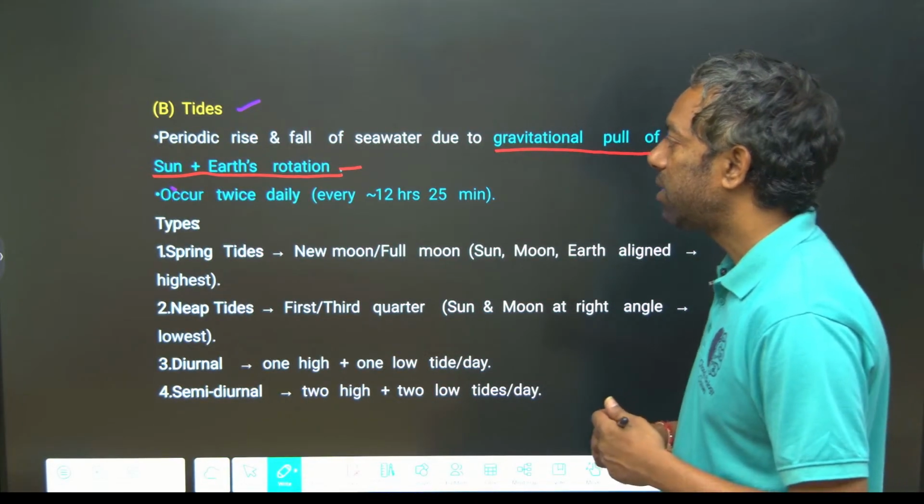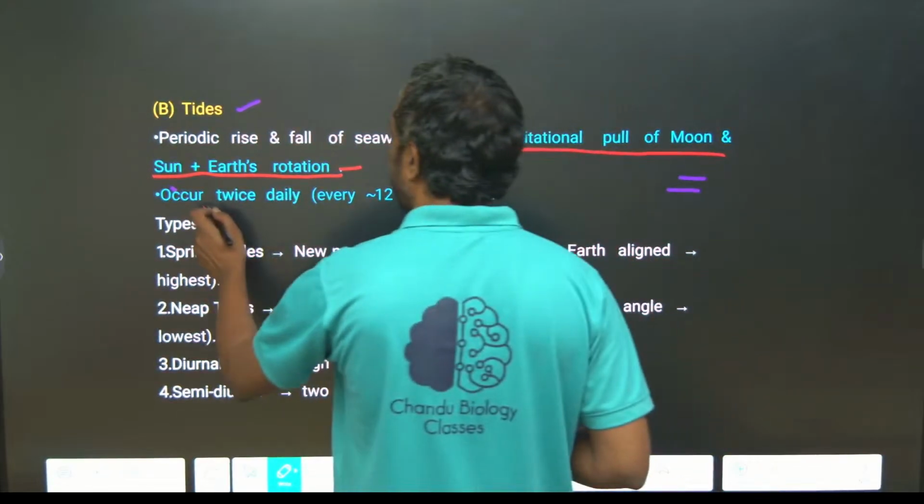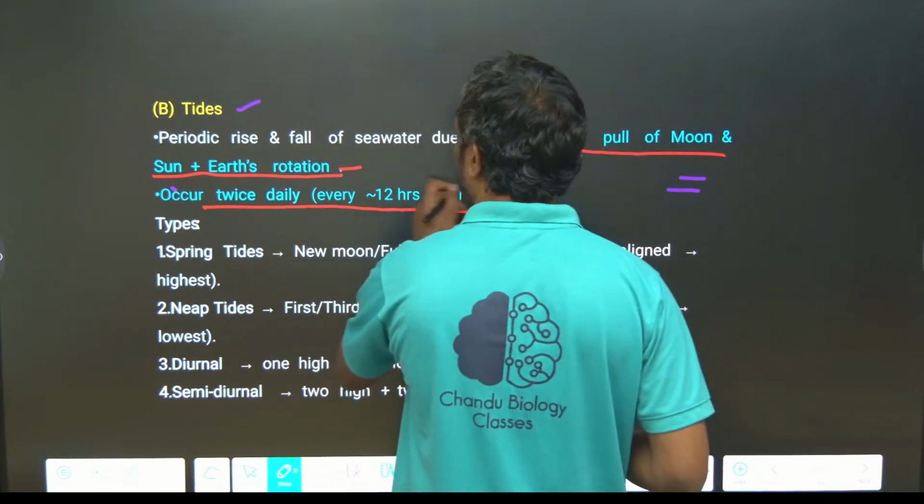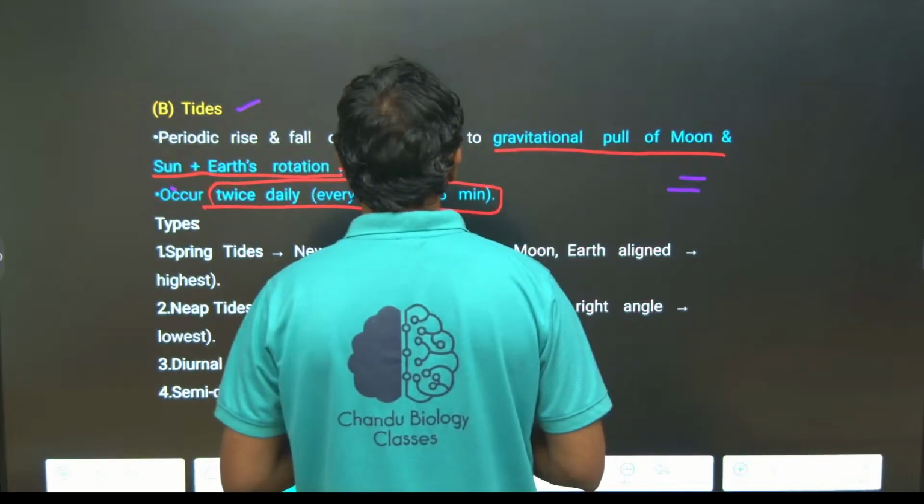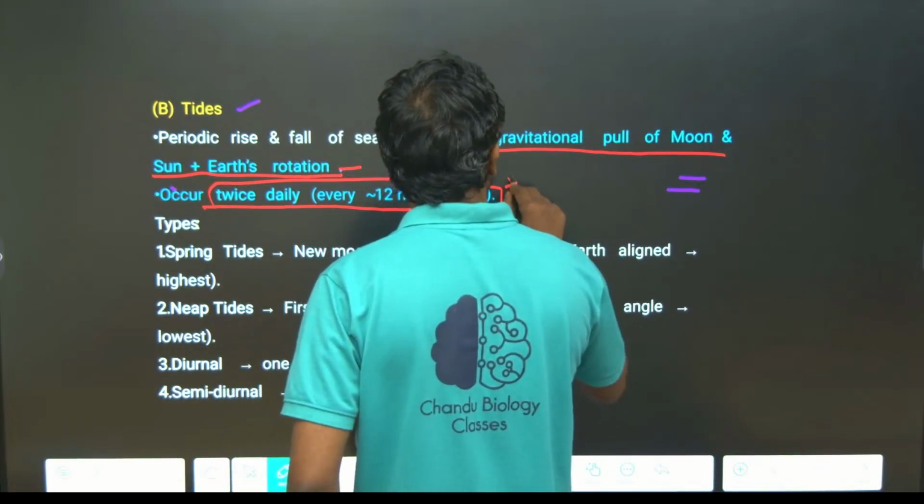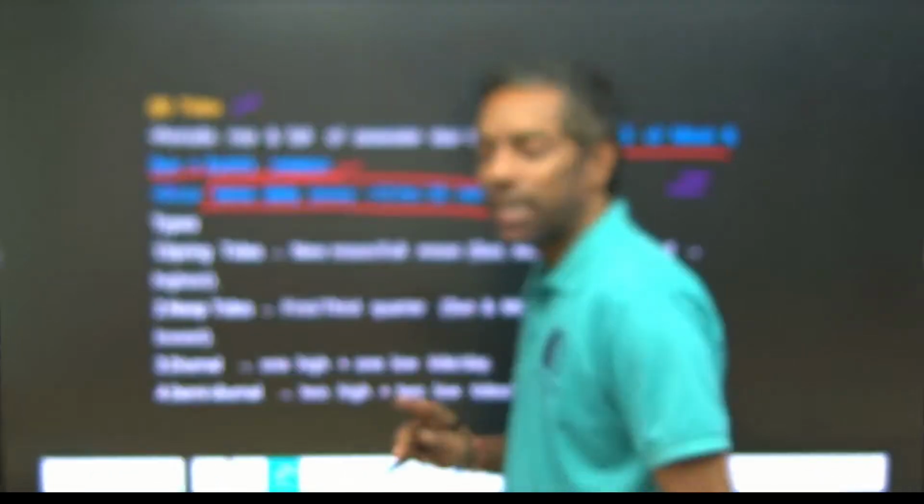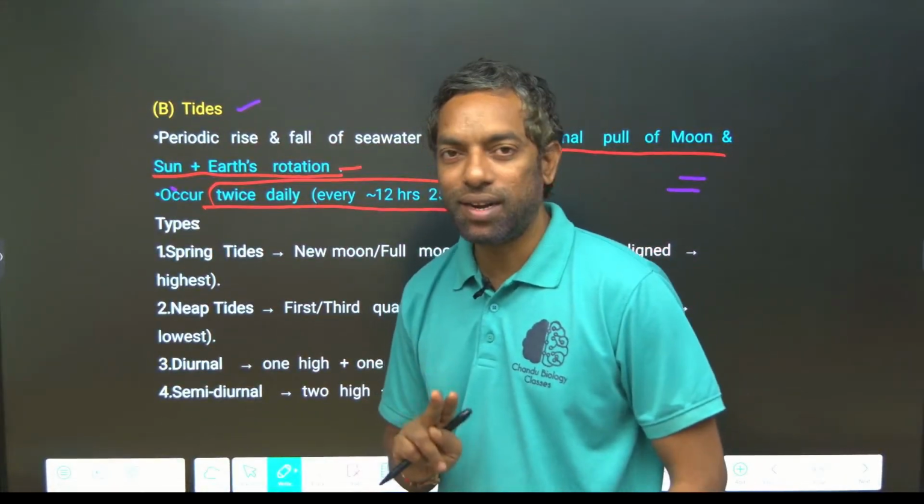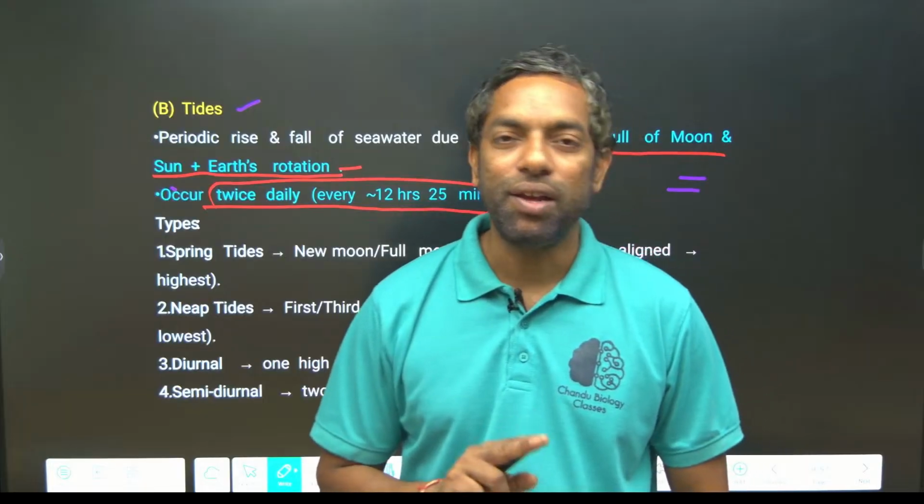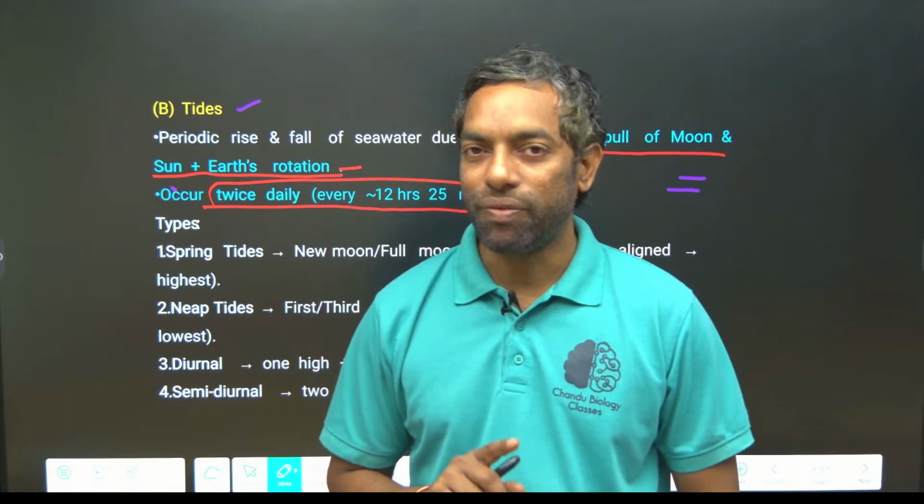It occurs twice in a day, every 12 hours 25 minutes. This is important. Tides are created only 2 times in a day, for every 12 hours 25 minutes.